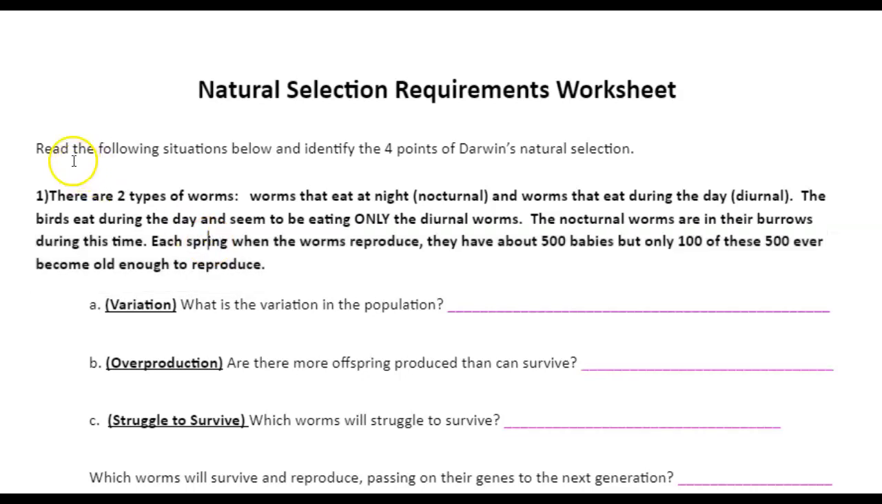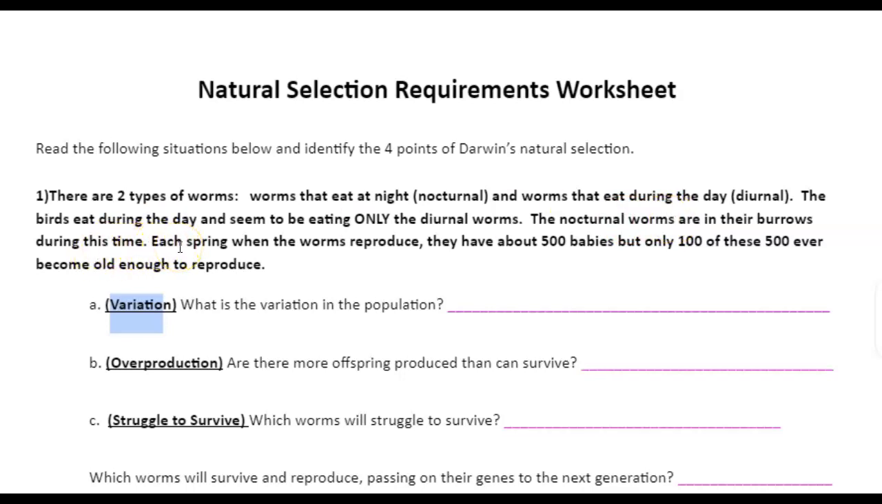All right, in this worksheet, we need to identify the 4 points of Darwin's natural selection, and I have them listed over here. So we're going to go ahead and read this. There are 2 types of worms: worms that eat at night, nocturnal, and worms that eat during the day, which are called diurnal. The birds eat during the day and seem to be only eating diurnal worms. The nocturnal worms are in their burrows during this time.